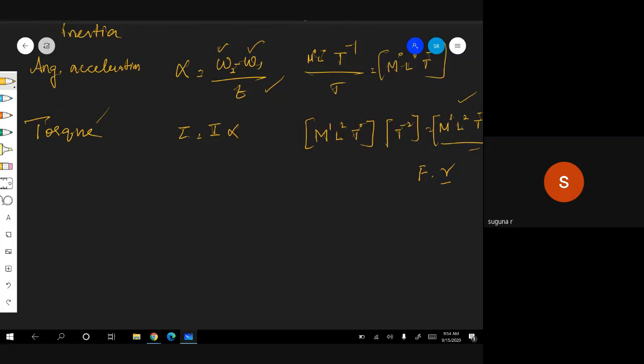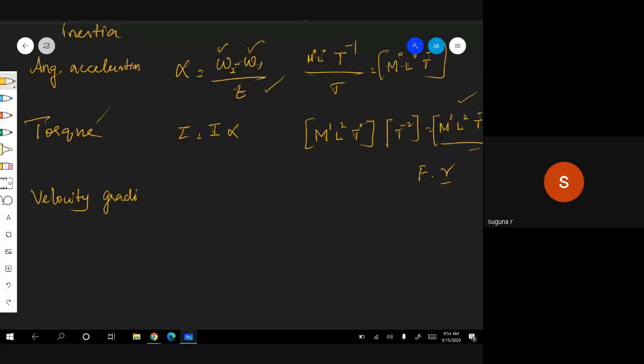I hope the concept is clear. If any physical quantity is given, can you find out its dimension now, children? Yes, ma'am. Yes, tell me. Ma'am, can we take this for electrical quantities? Velocity gradient.